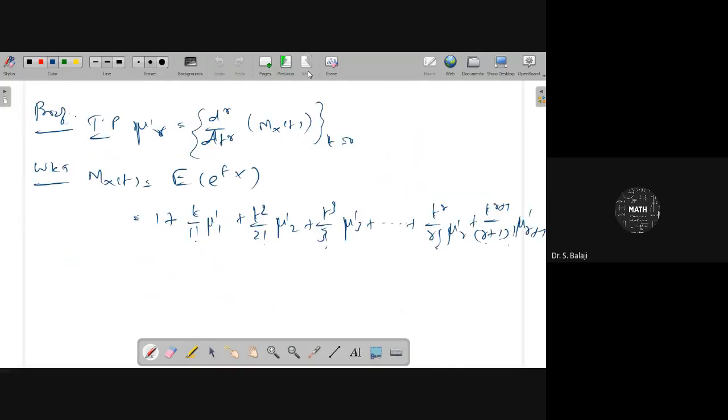Using the same result, you move up to the r plus 1th term.